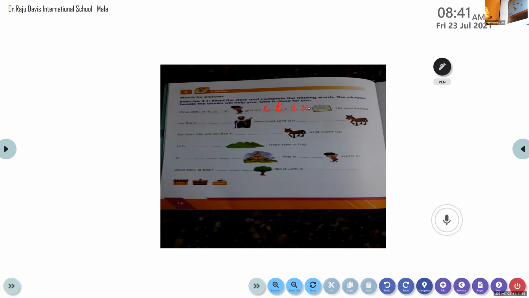Yeah, please read. L-E-T-T-E-R. Read the word now. Letter. Yeah, that's good. Can you see one envelope with a sheet inside and something written on the sheet? That is a letter, okay? Letter.